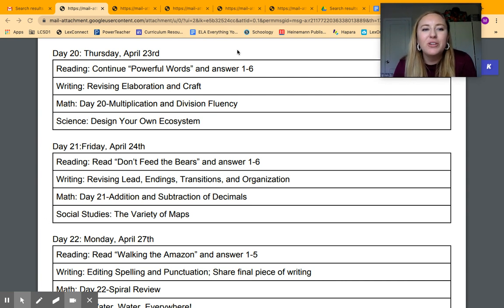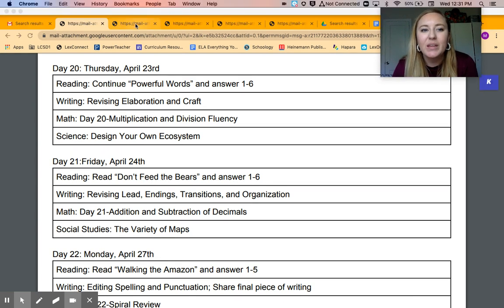Looking at our overview for today for reading, you're going to be reading a text called Powerful Words and answering 6 questions. In writing, you are going to be revising that informational piece that you worked on yesterday. In math, you're going to continue working on that sheet on multiplication and division fluency. And in science, you get to design your own ecosystem today. So, those of you that like to be a little creative and enjoy science, today is a great day for you.